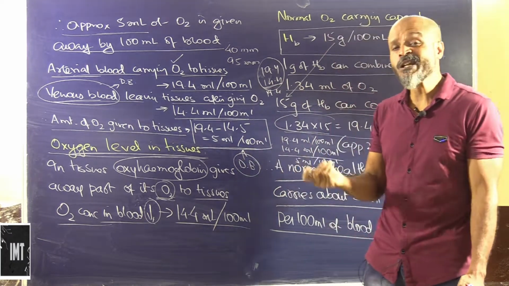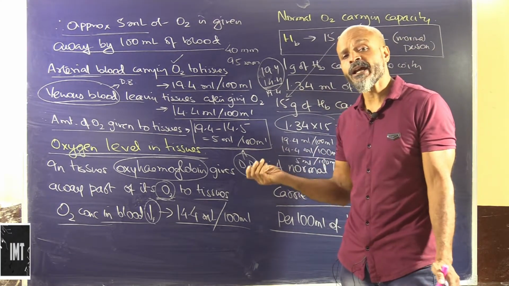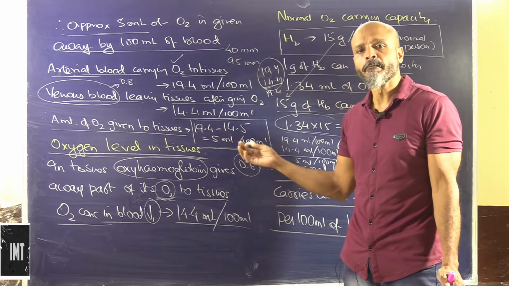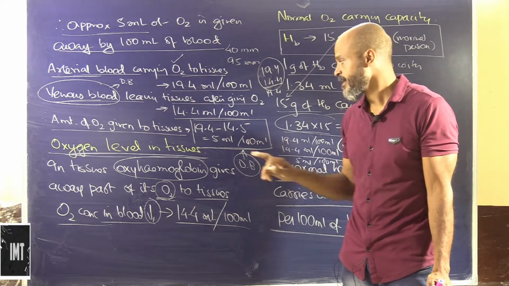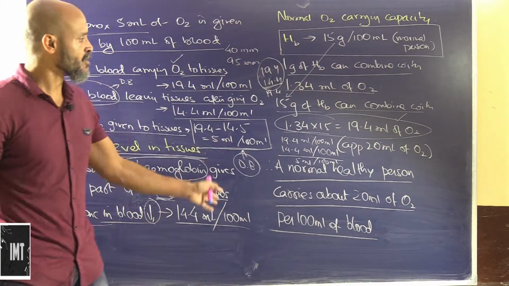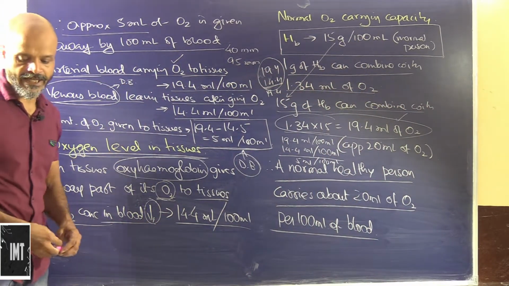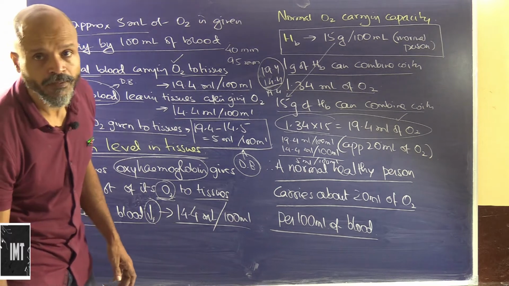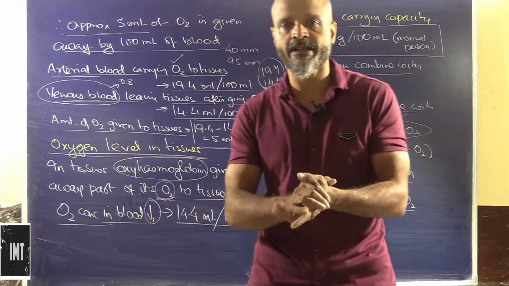So 5 milliliters of oxygen from the alveolus is absorbed by the deoxygenated blood, and that again runs into the entire system. This is basically the oxygen carrying capacity of the blood and the hemoglobin, how it exists.